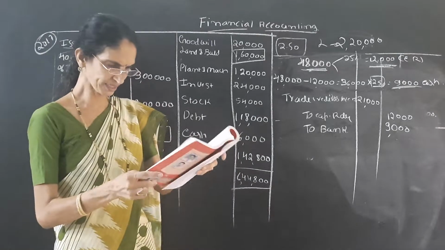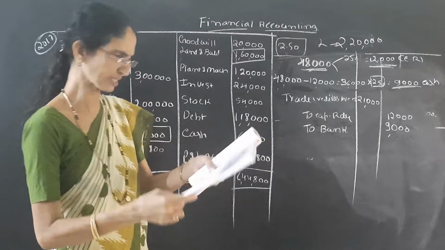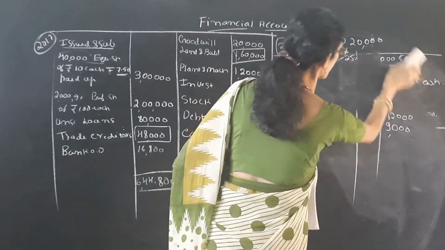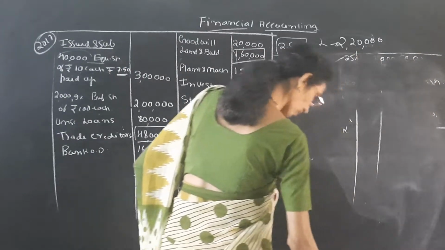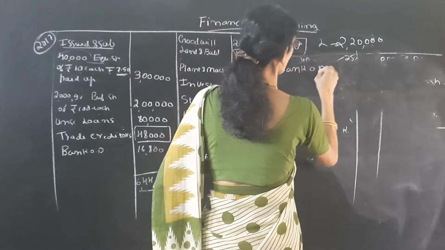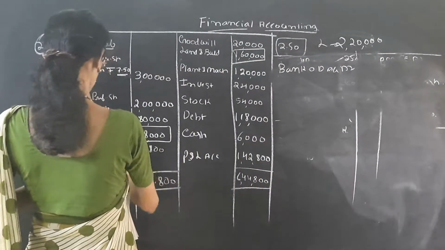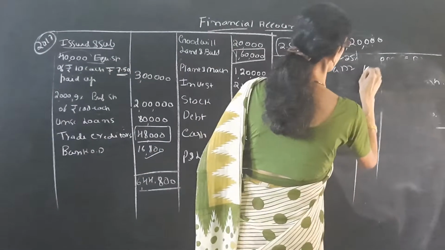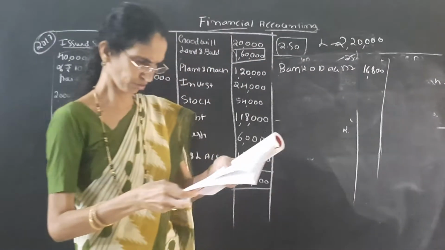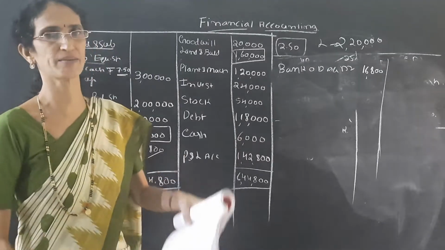Yes. Next one is investments are to be taken over by bank in full settlement of their bank overdraft. So bank overdraft is given. So bank overdraft account debtor, how much we have to pay the bank overdraft? 16,800. So investments are to be taken over by bank in full settlement.